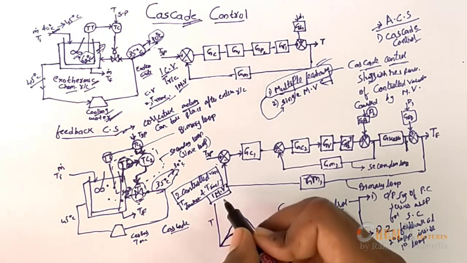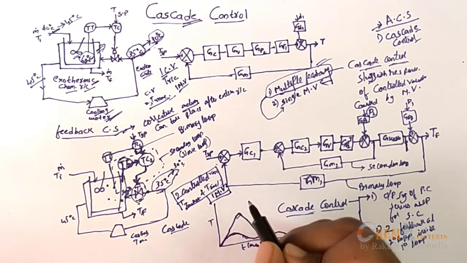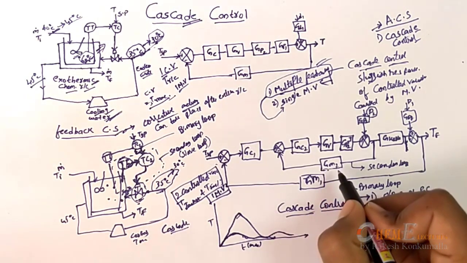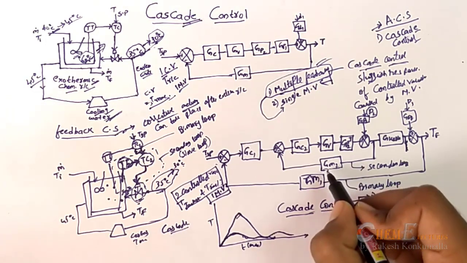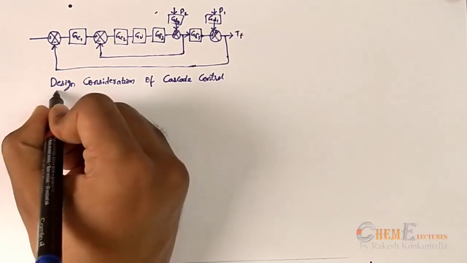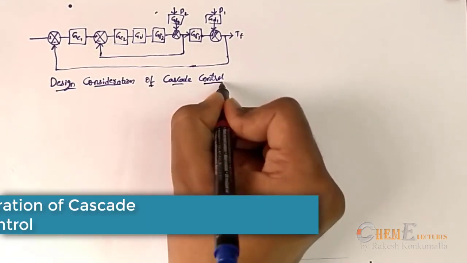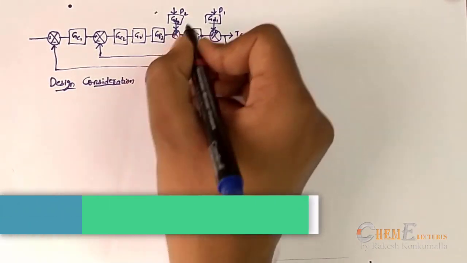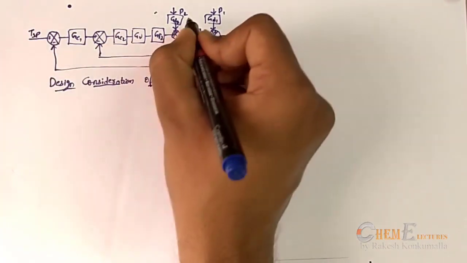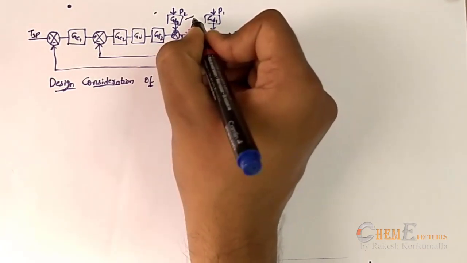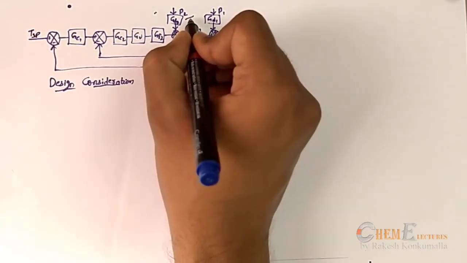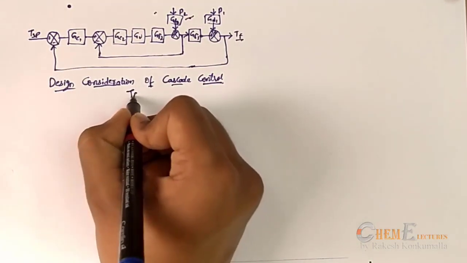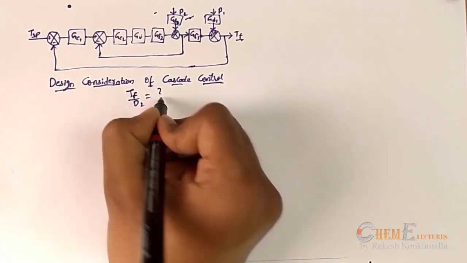Now you need to observe one more thing here. In a cascade control system, to function properly, the innermost loop should respond faster than the primary loop. Now coming to design considerations of a cascade control. So this is the picture that I have taken from the previous page. Let me take a disturbance in D2. Now I need to find the response of the final temperature Tf with respect to the disturbance D2, that is Tf by D2 I need to find.